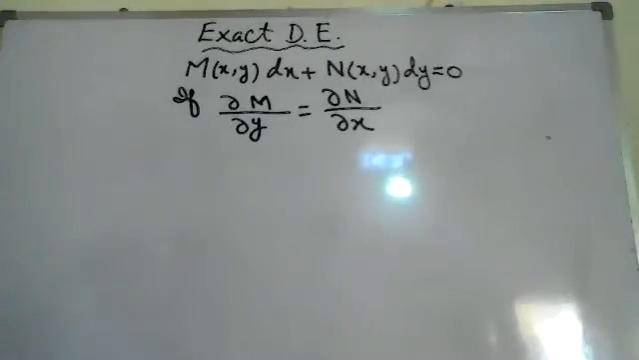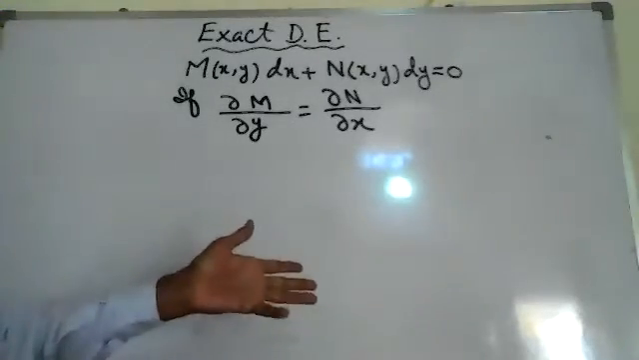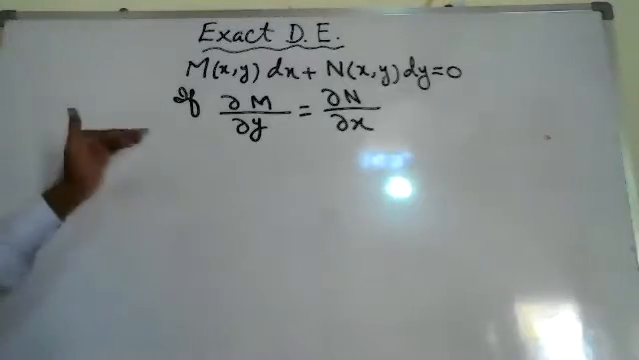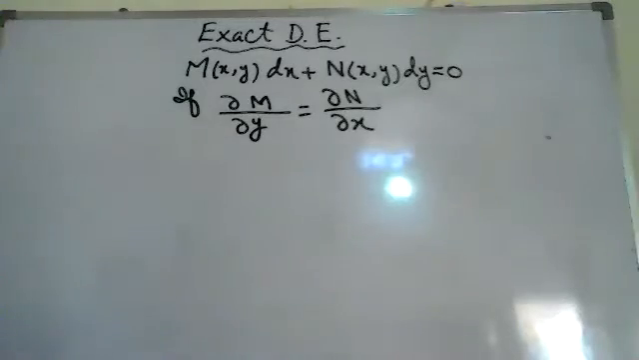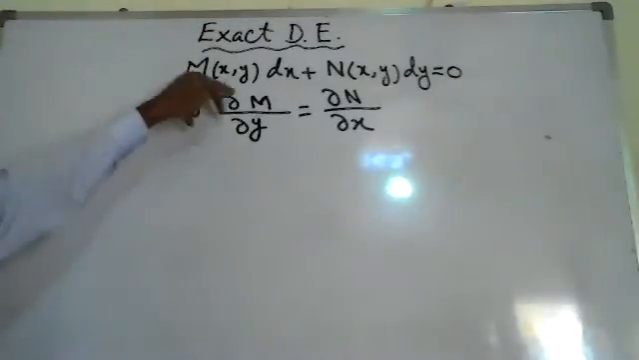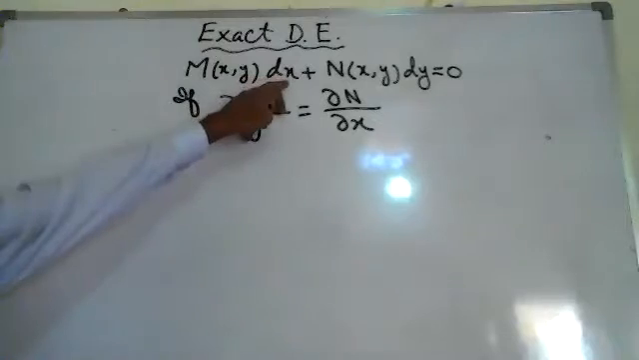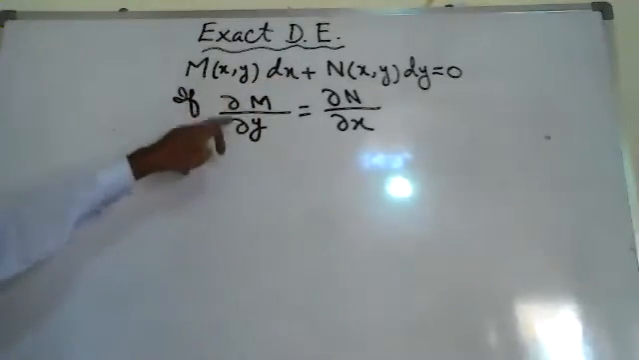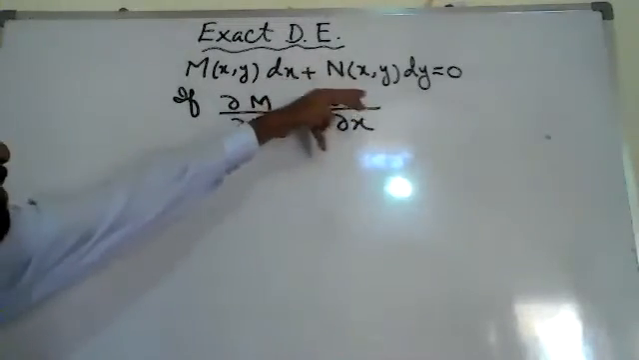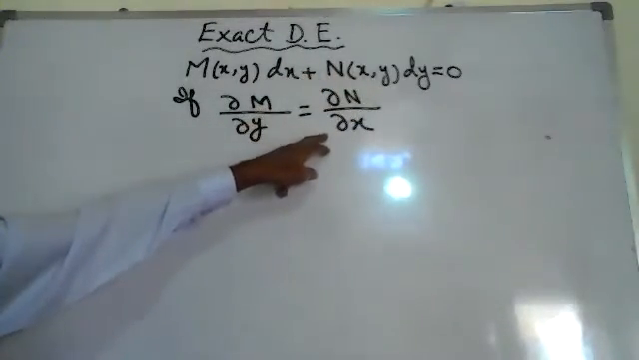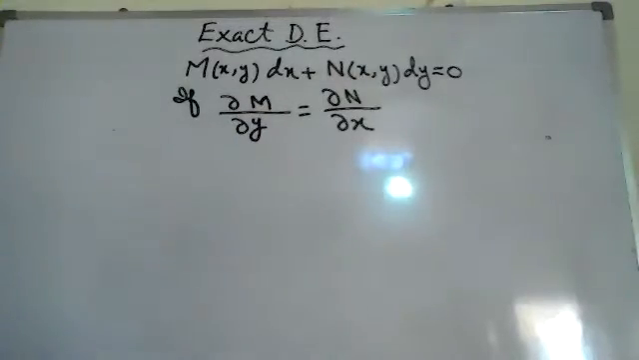If it is given in the question that this is an exact differential equation, then there is no need to prove it. We will proceed directly to solve the equation. If it is not given, then we have to prove it by taking the partial derivative of M with respect to y, and the partial derivative of N, which is with dy, with respect to x. If both are equal, then we will say this is an exact differential equation, and we will solve it.